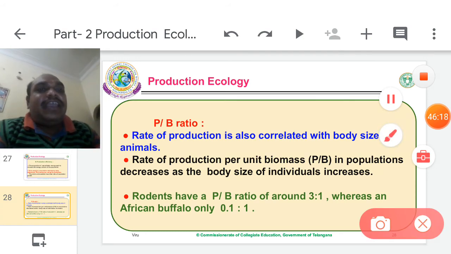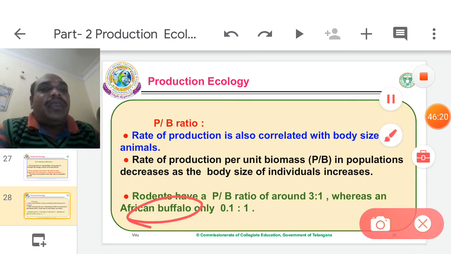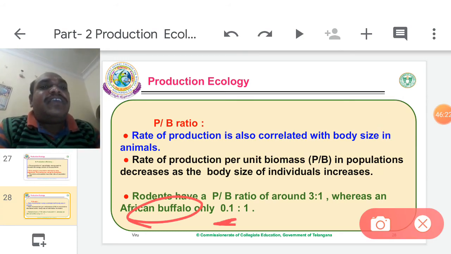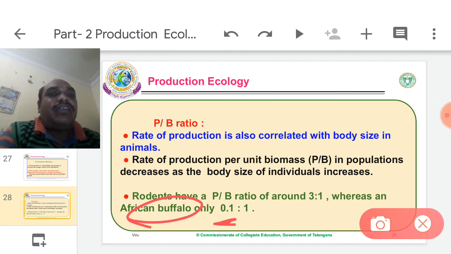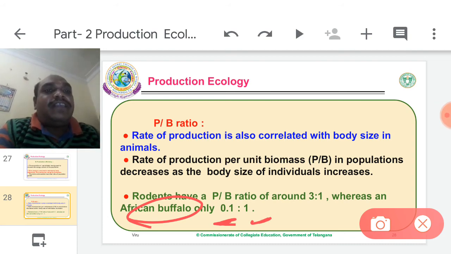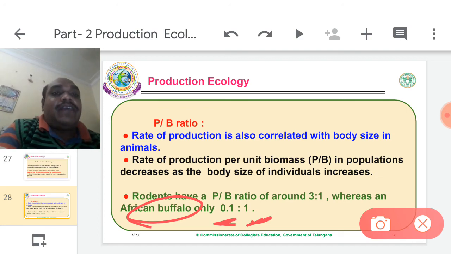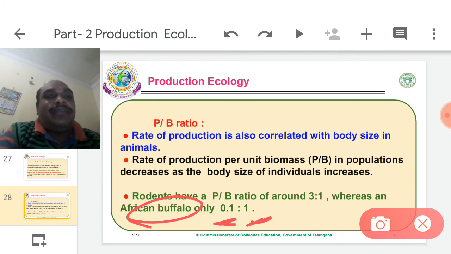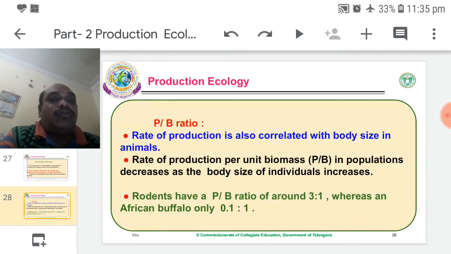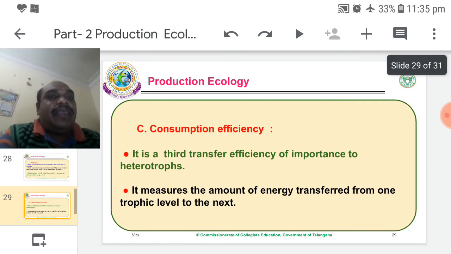But whereas in the African buffalo, rate of production is just 0.1 for body size 1, almost 10 times smaller. Rate of production versus body size is a 1:10 ratio. So production is very less, for body 10. Therefore the African buffalo is much stronger than rodents.